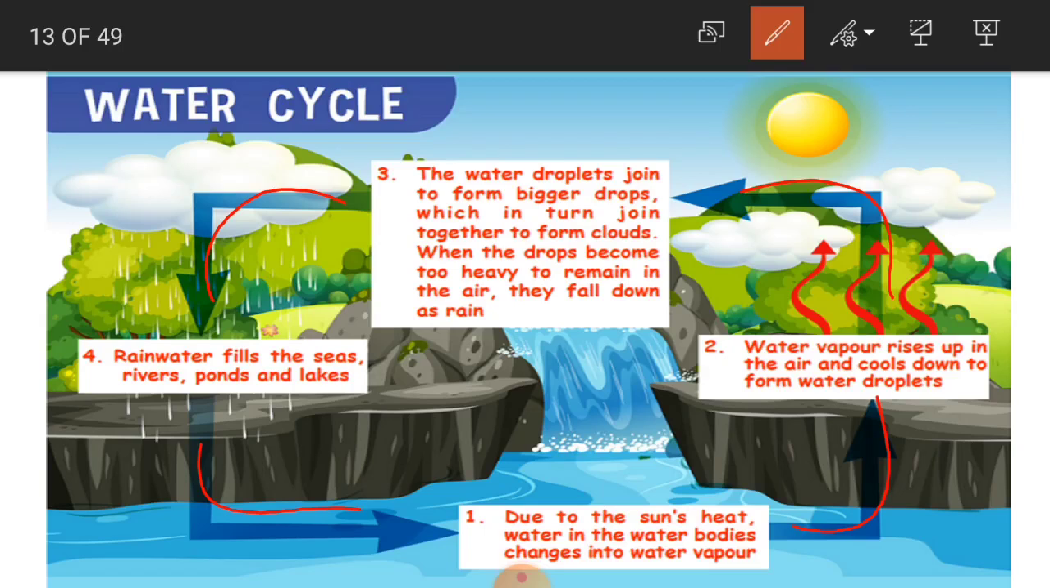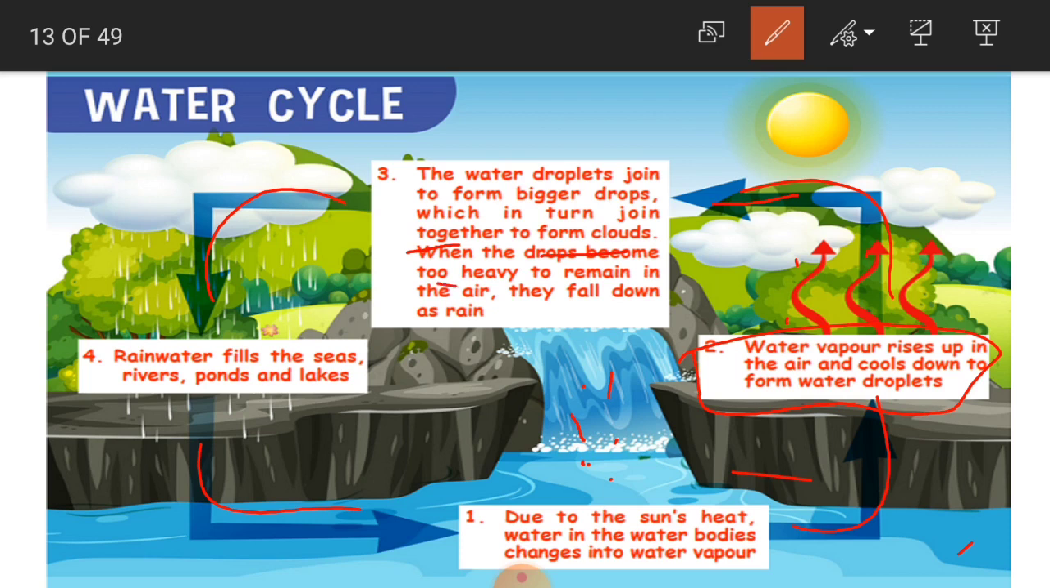Here, first thing is, due to the sun's heat, water in the water bodies changes into water vapor. Now the water here is getting heated. The water in the sea, river, lake, pond, all are getting heated and changing into water vapor. See here in the second one, water vapor rises up in the air and cools down to form water droplets. Again, the water droplets join to form bigger drops, which in turn join together to form clouds.